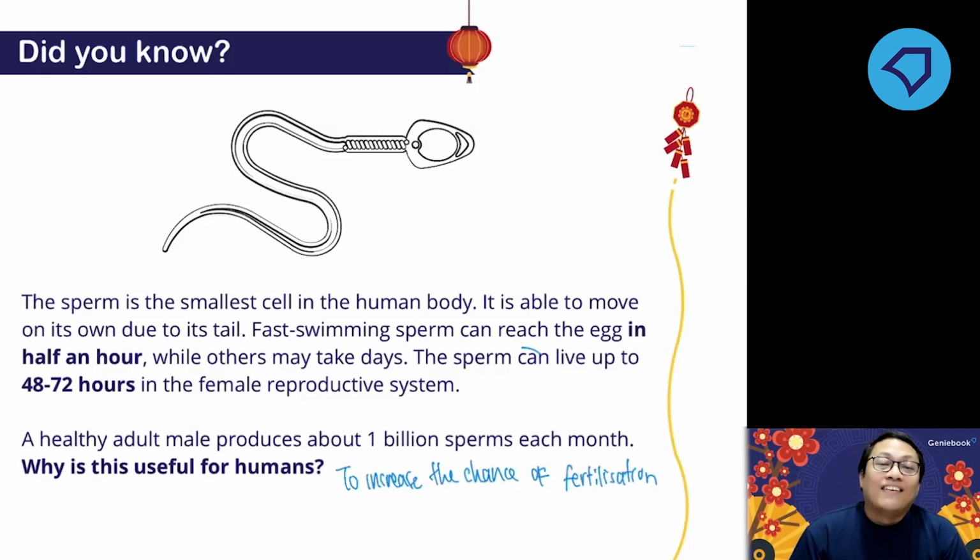One of them died because of lack of food, and the other stopped halfway. There is no fertilization. So the more sperms there are, the higher the chance of fertilization. That's why in a mating, usually 200 million sperms are being deposited in the vagina. It is to increase the chance of fertilization.